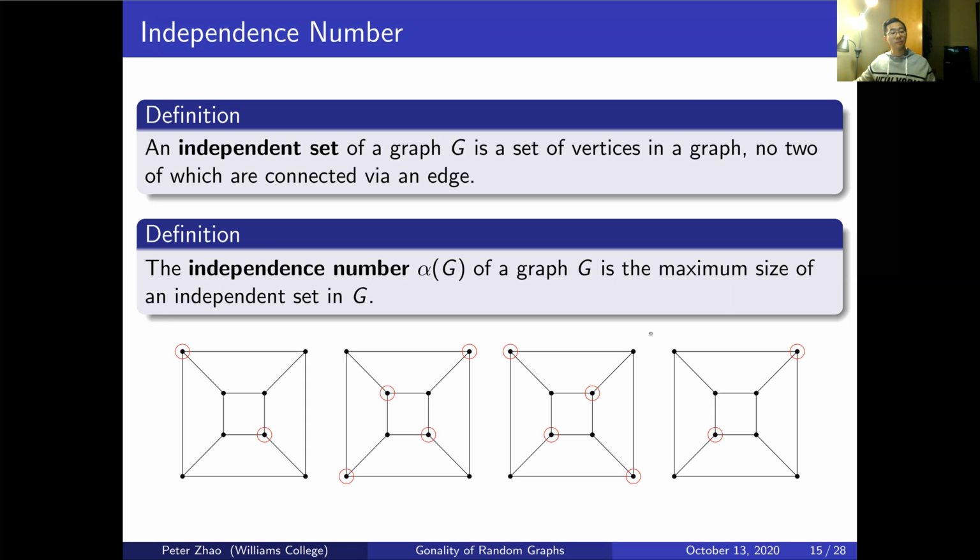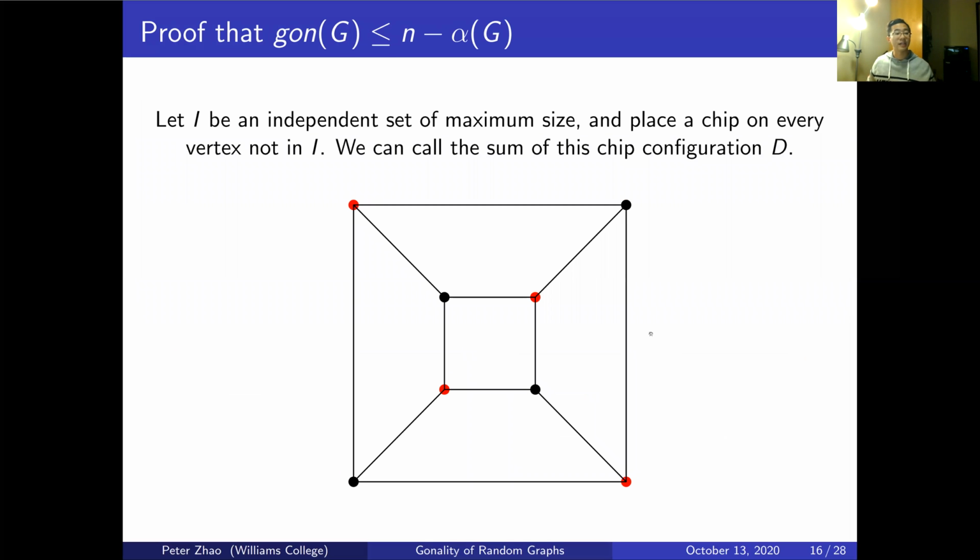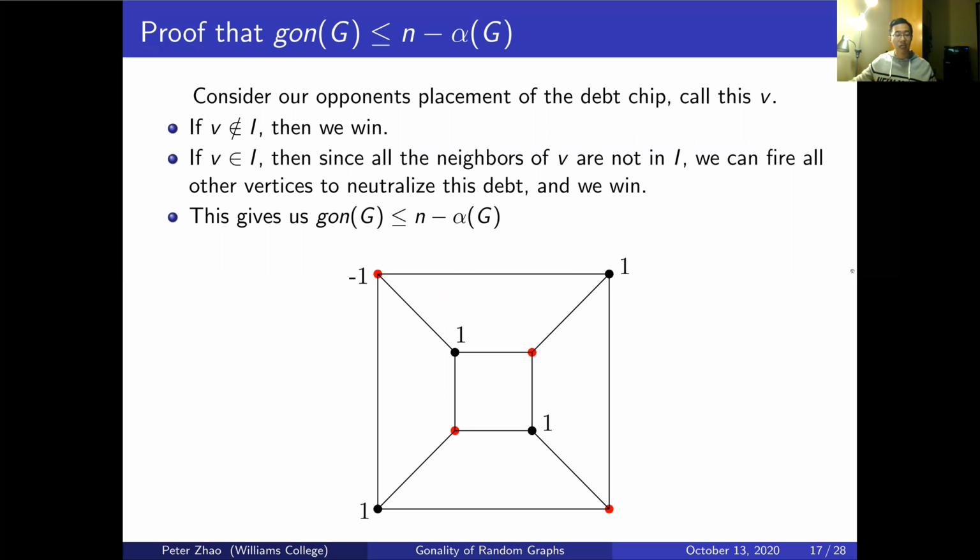Okay, so now that we know what an independent set and independence number are, let's dive into proving that the gonality of a graph is bounded above by n minus its independence number. Let's set up the gonality game as we have before, and let I be an independent set of maximum size, so size alpha of G, and place a chip on every vertex not in I. We'll call this chip configuration D. So we've placed one chip on every black vertex, and the red vertices form the independent set.